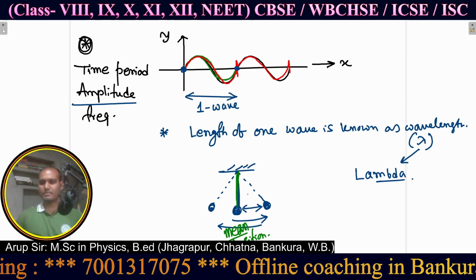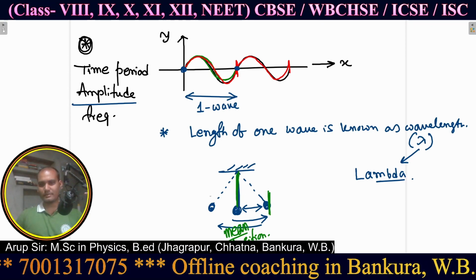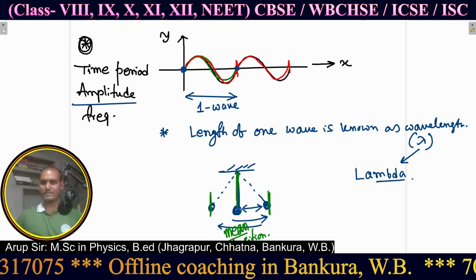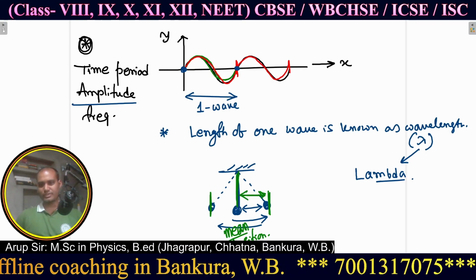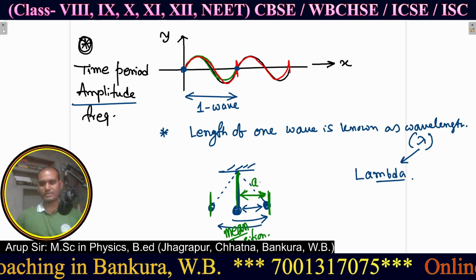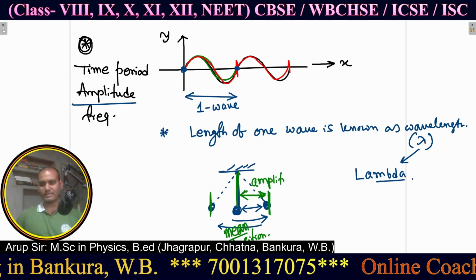Maximum it can go up to this limit, so the distance of the maximum position from the mean position is known as what? It is known as amplitude.